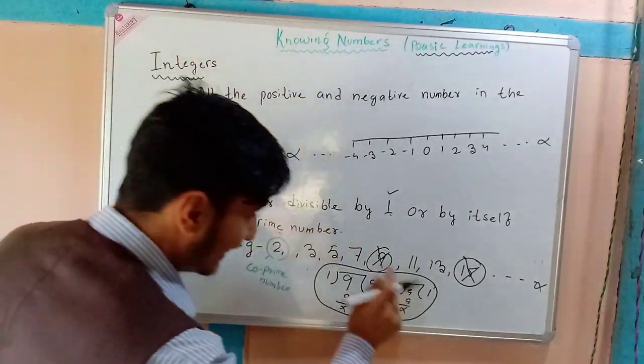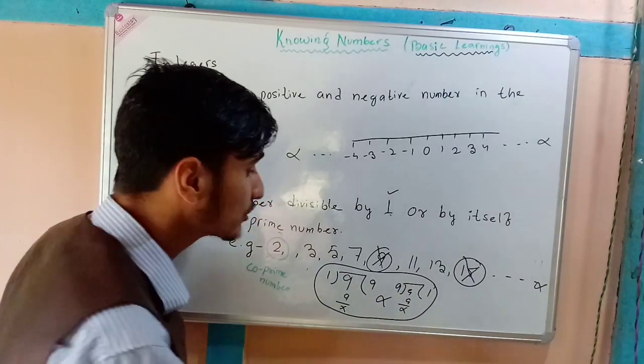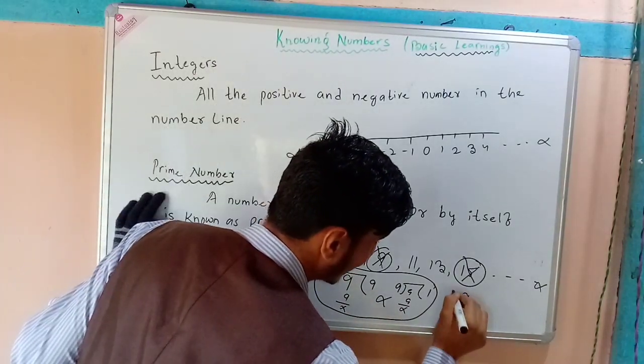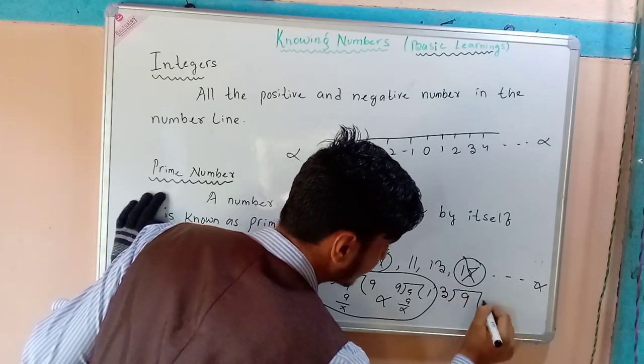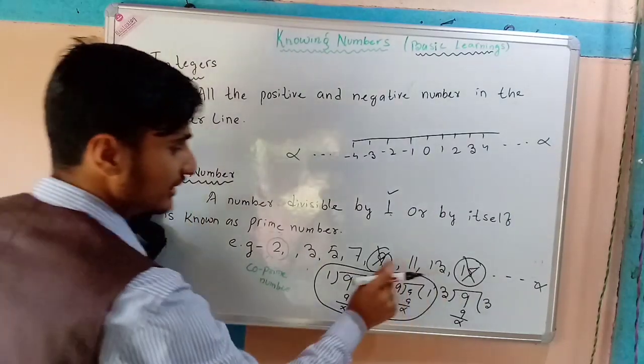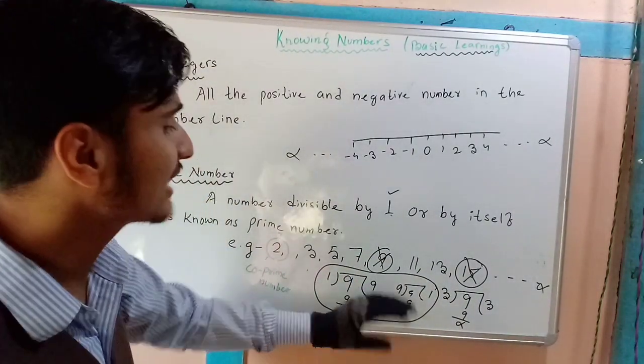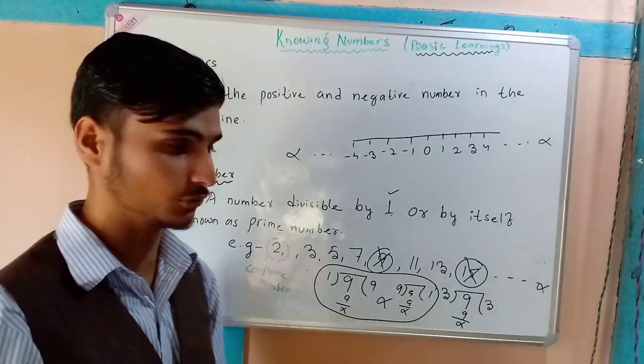So, is 9 not divisible by another number also? Let us see. 9 is divisible by 3. 3 3s are 9. So, can we say 9 is a prime number? No, definitely we cannot say, because it has another factor also.